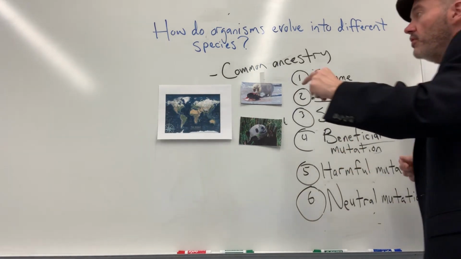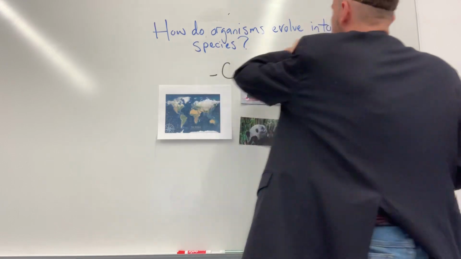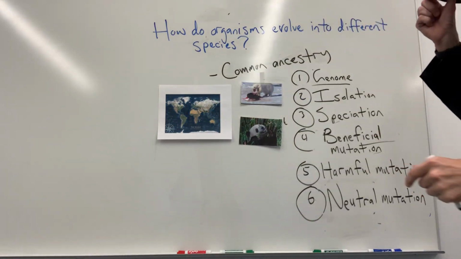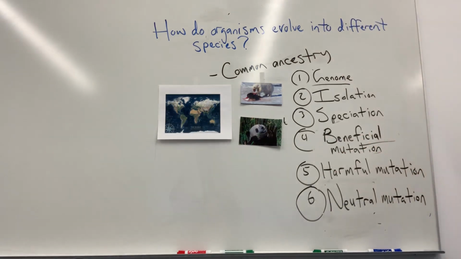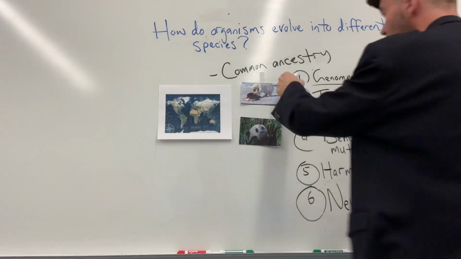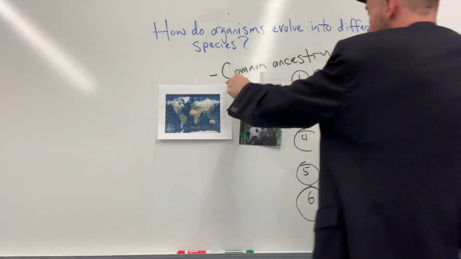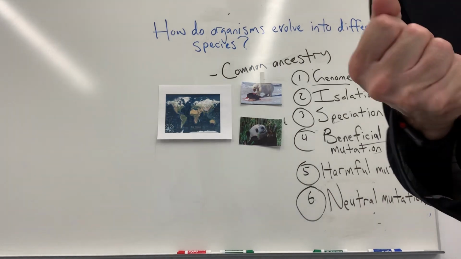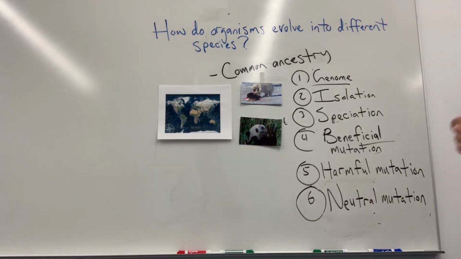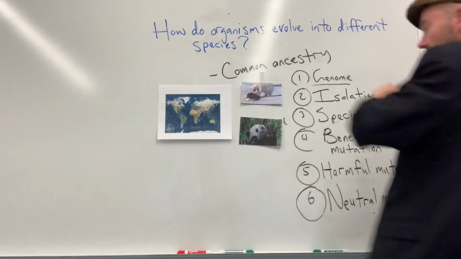Okay, so the question I want to ask today is how do organisms evolve into different species? And so we're going to look at the polar bear and the panda bear and consider that a long time ago, these two species are one. They share a common ancestor. So the process of speciation has occurred where once we only had one species, now we have two.